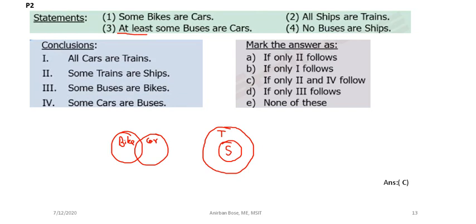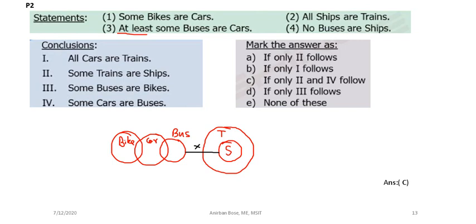So the statement is that some buses are cars, which means the bare minimum condition is that this portion is a bus. And the final condition is that no buses are ships. That means bus and ship have nothing in common. So this is the minimum overlap Venn diagram of the statements.